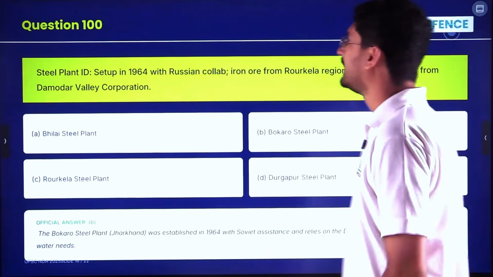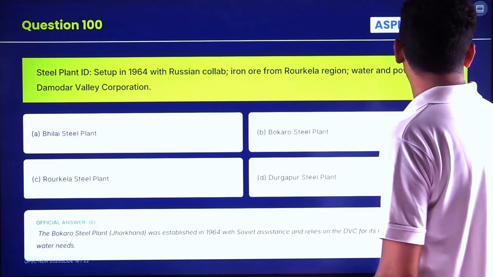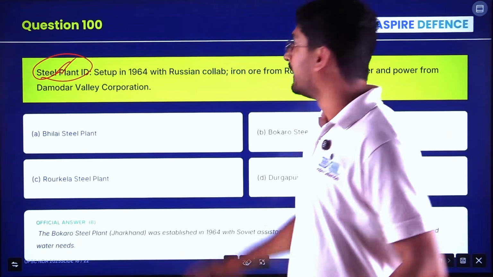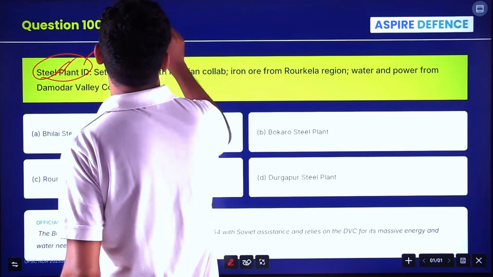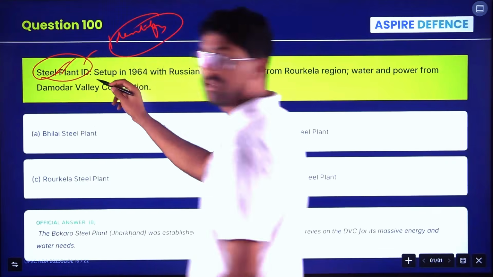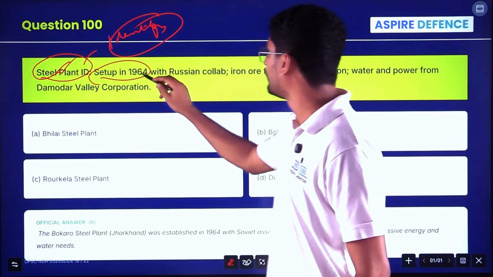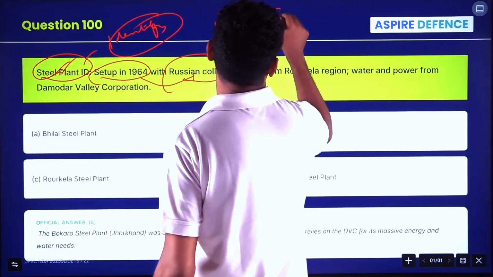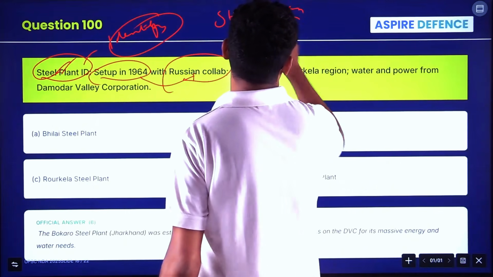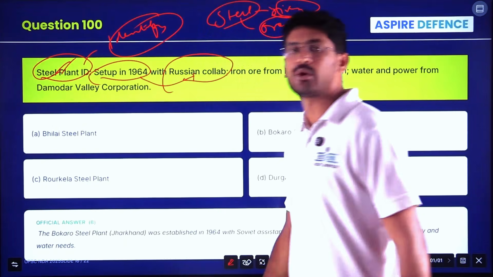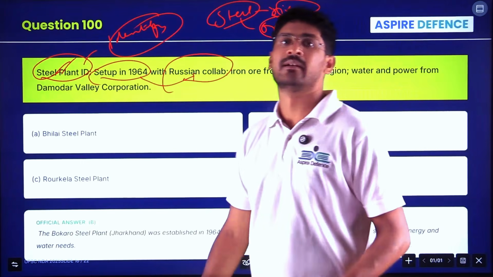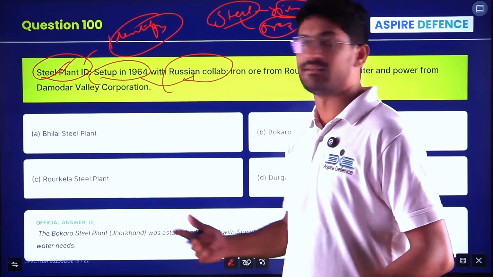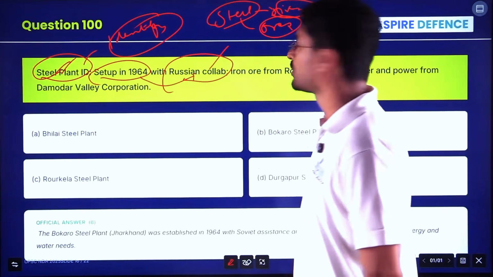Now we'll see the steel plant. They have asked to identify the steel plant with respect to the statements. It was set up in 1964 with Russian collaboration. As I told, mapping the important steel industries, the rivers linked to them, the ores, the mining, the important minerals, steel, aluminium, iron, bauxite, mica, all this becomes very important. Copper, we saw, gold, silver, all this will be very important. It was done with respect to Russian collaboration.